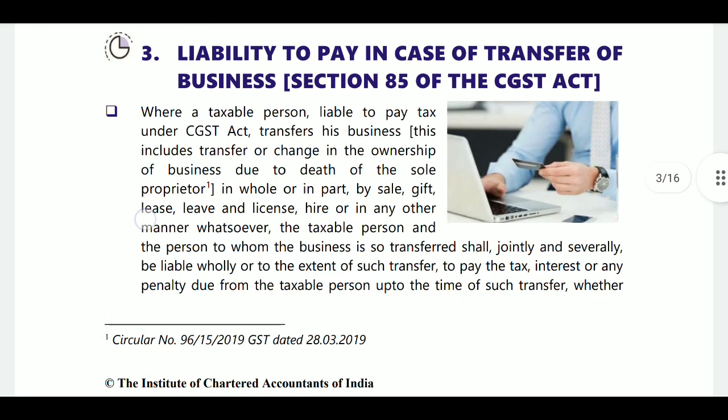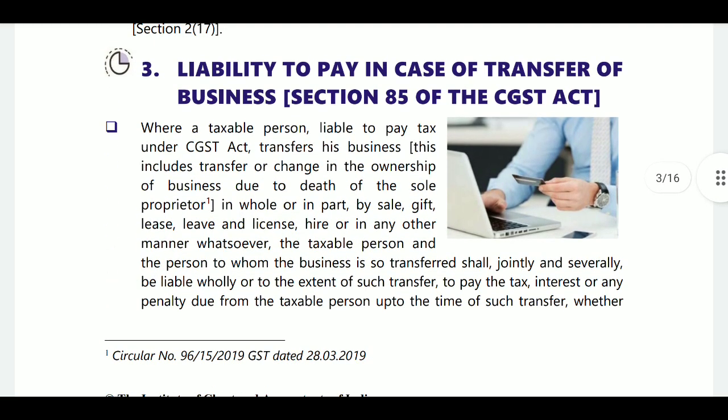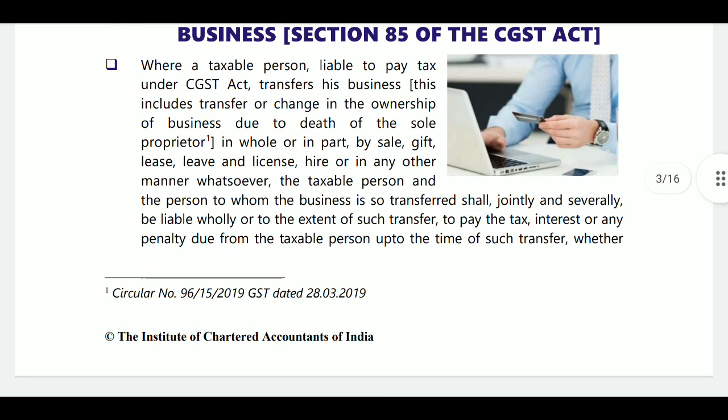First, section 85, liability in case of transfer of business. Here, the transferor plus transferee are jointly and severally liable for pre-transfer dues.